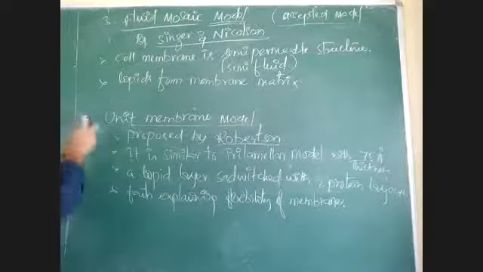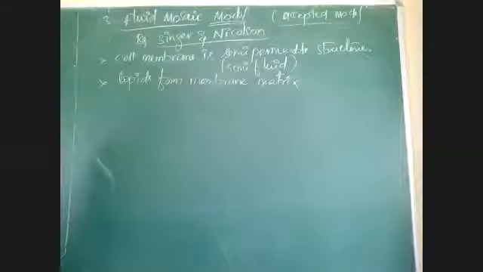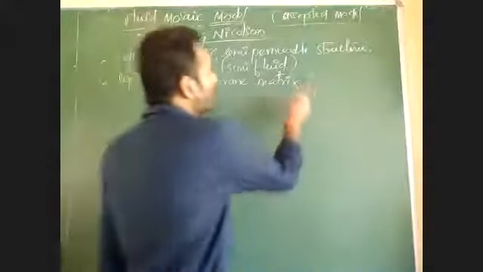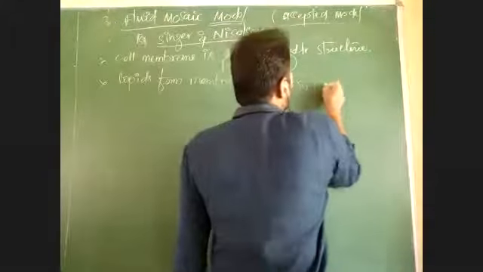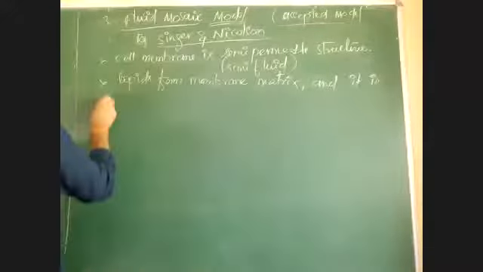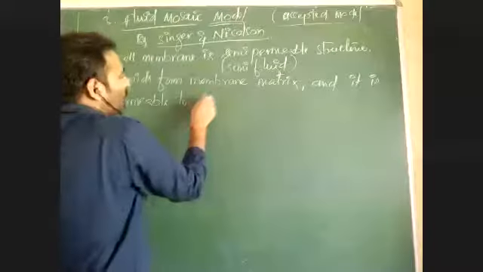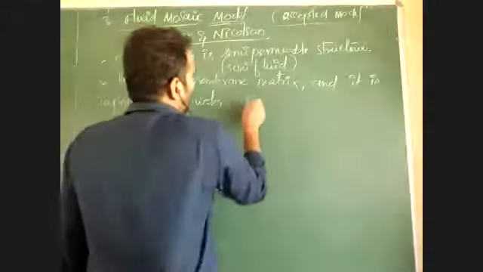Wait, I will erase this, then I will continue. This cell membrane is made up of a lipid matrix. Lipids form the membrane matrix, which is impermeable to water soluble compounds.